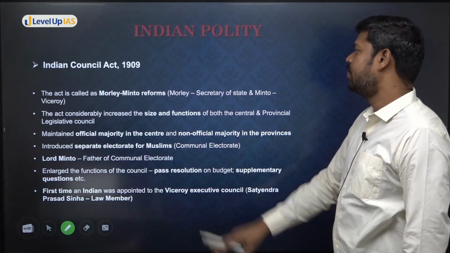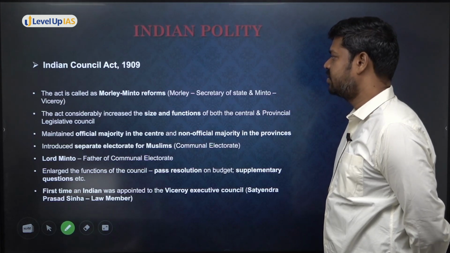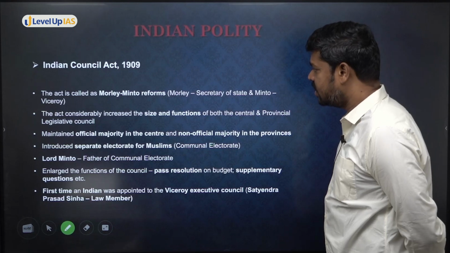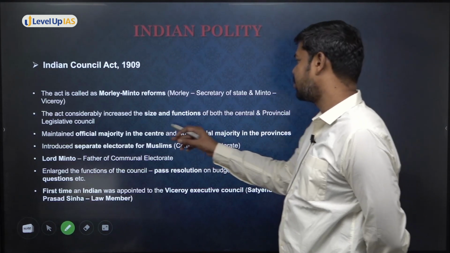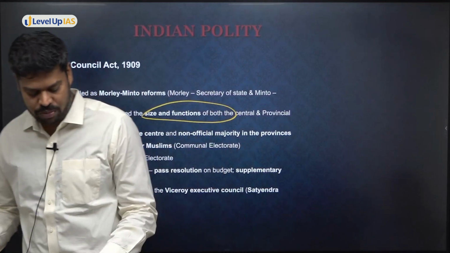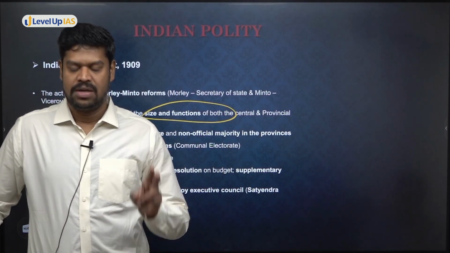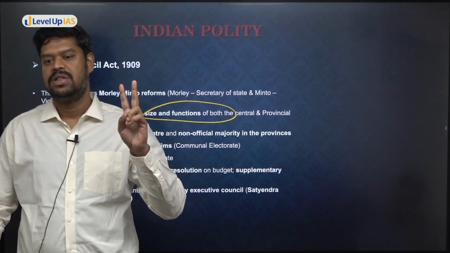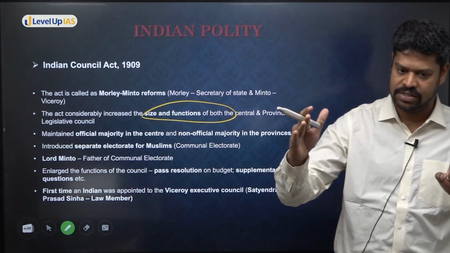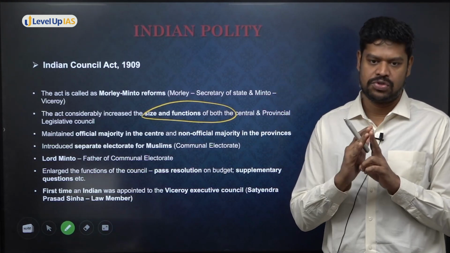So the act came to be called the Morley-Minto reforms because the Secretary of State was Morley and the Viceroy was Minto. The act considerably increased the size and functions of both the central as well as the provincial legislature. That's the first thing that you have to remember. Now, over a period of time, what are the two important changes that have happened in the council? One is the representation went on increasing starting 1861 till 1909. And not only the representation, but their functions also.